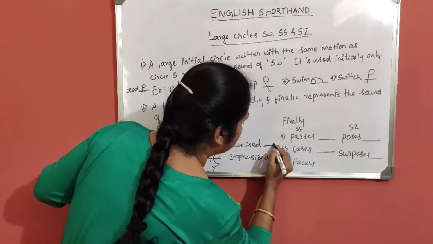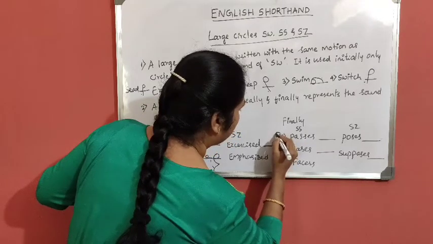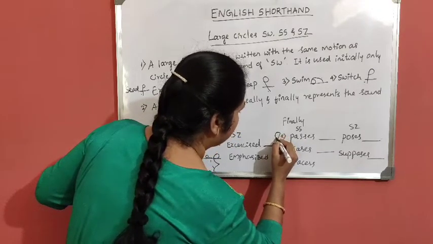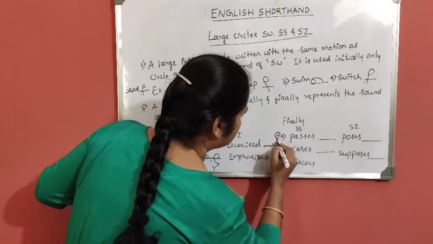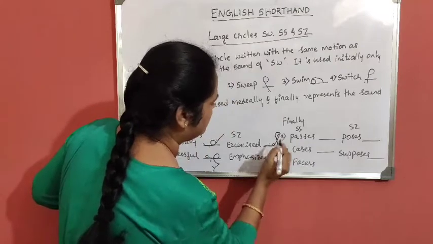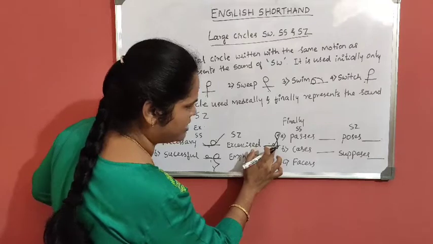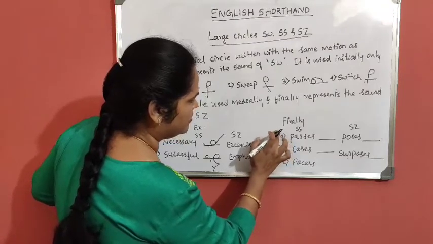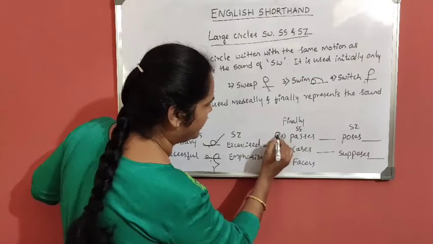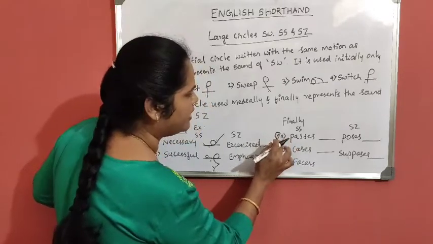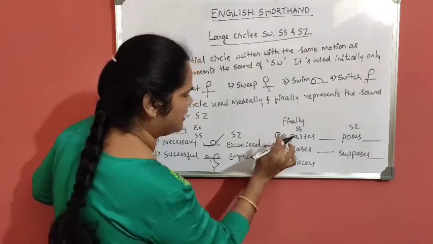Next, sound of SZ, exercised. K, S circle, R, large circle, then D. Here the I diphthong is placed inside the circle.